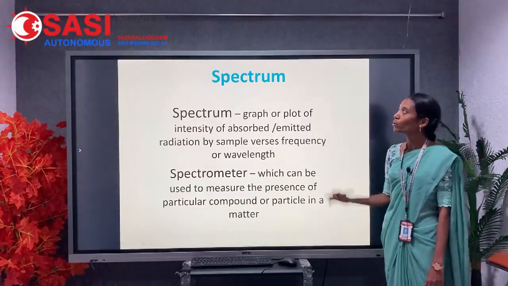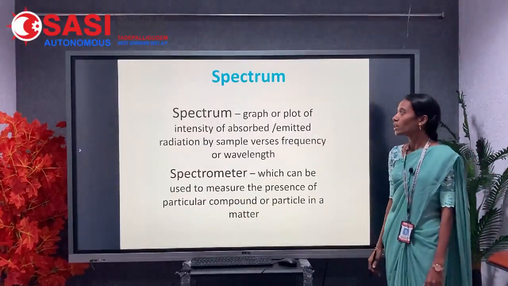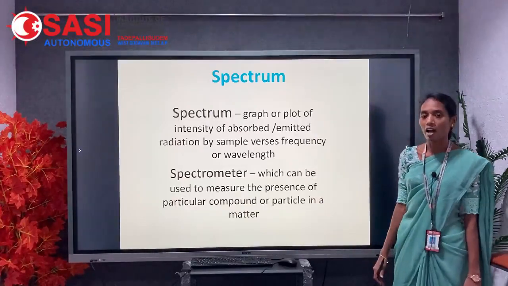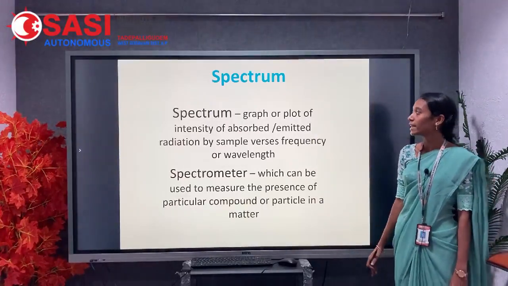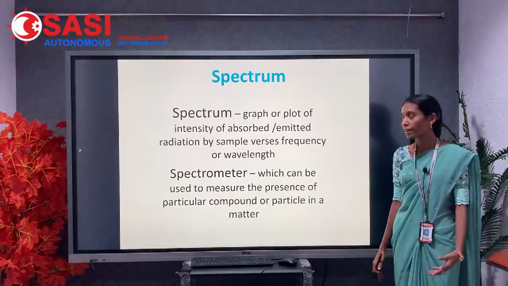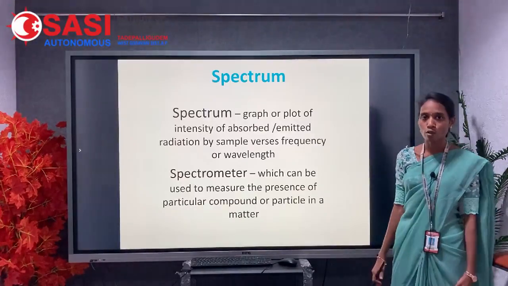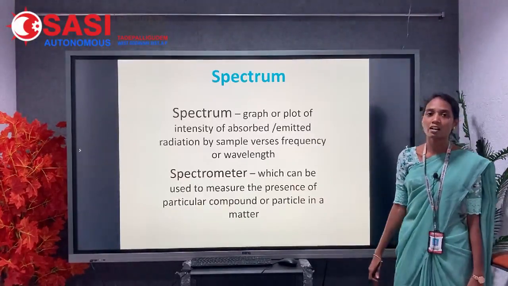Now we have to know about the spectrum. A spectrum is a graph or plot of intensity of absorbed or emitted radiation by a sample versus frequency or wavelength.